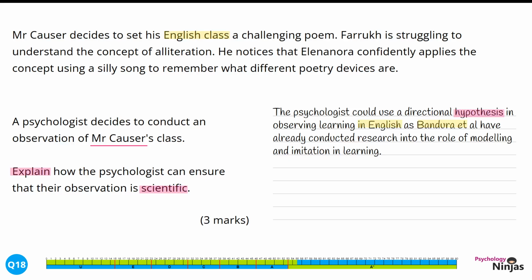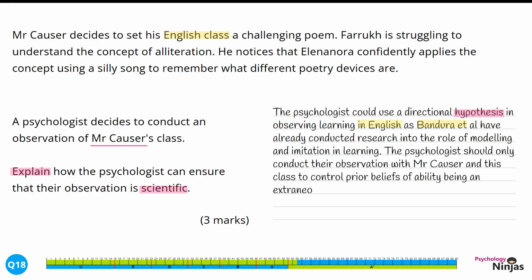We're then going to look at another feature of science. The psychologist should only conduct their observation with Mr. Causa and this class to control prior beliefs of ability being an extraneous variable. We've shown another feature of science here by talking about high levels of control. We've shown control and linked this into the stem in terms of beliefs about ability, because here we're trying to understand a concept and that might have an impact on our conclusions.